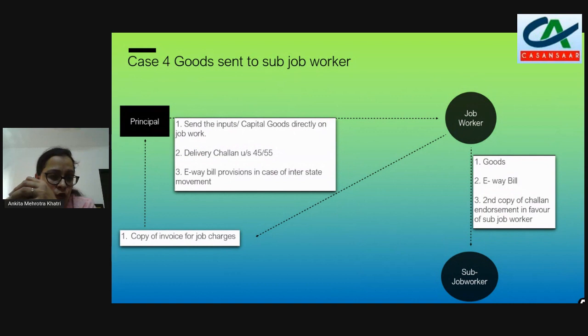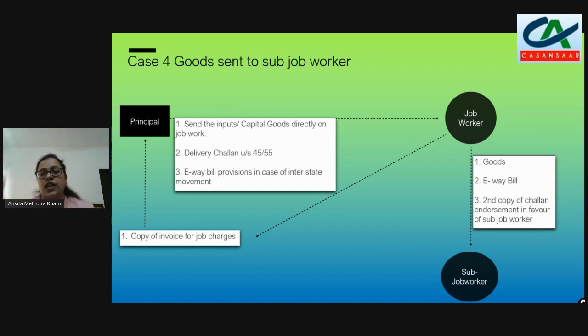Now there is case 4, when the goods are sent to a sub-job worker. The principal has sent the goods to a job worker, and the job worker again sublets the work to a sub-job worker. What is that scenario? Similarly, the principal will send the inputs and goods directly to the job worker under a delivery challan under Rule 45 and 55. E-way bill provisions will apply as we have told.